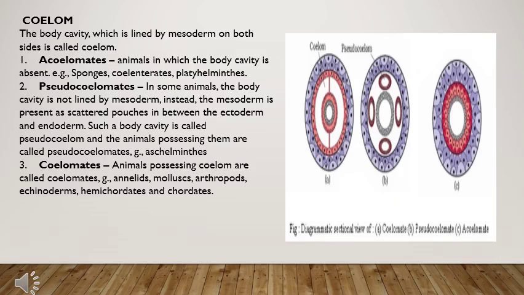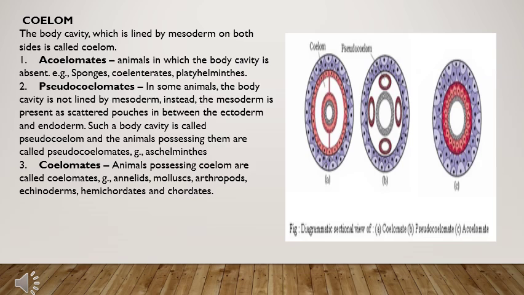Now, coelom. What is coelom? Coelom is a body cavity that is lined by mesoderm on both sides. On the basis of the presence of coelom, animals are divided into three types: acoelomate, pseudocoelomate, and coelomate. Acoelomates are those in which the body cavity is absent, means there is no cavity. For example, sponges, coelenterates, and Platyhelminthes.